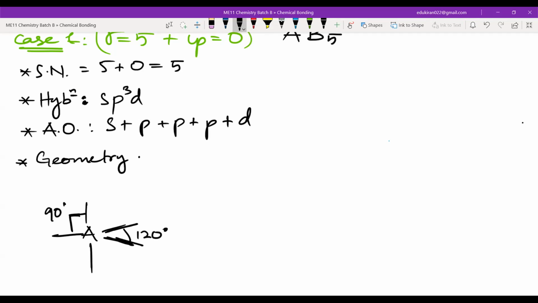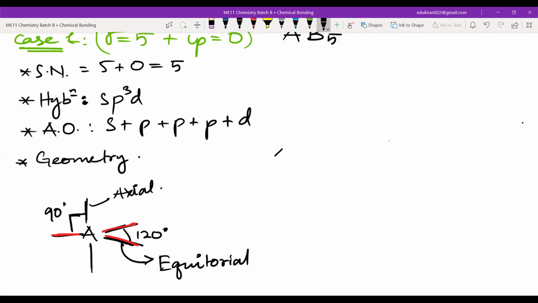Okay, so tell me, there are two different angles. These are known as axial, and these are known as equatorial. Now I am making them with a different color. So these red ones are equatorial and the black ones are axial. Now you will tell me, if I have electrons in the equatorial and electrons in the axial position, where will there be more repulsion?